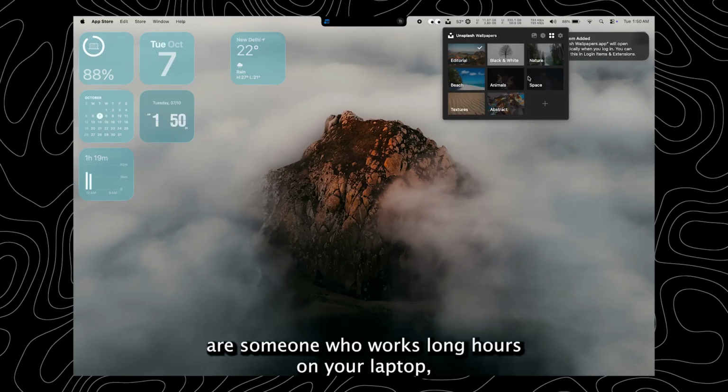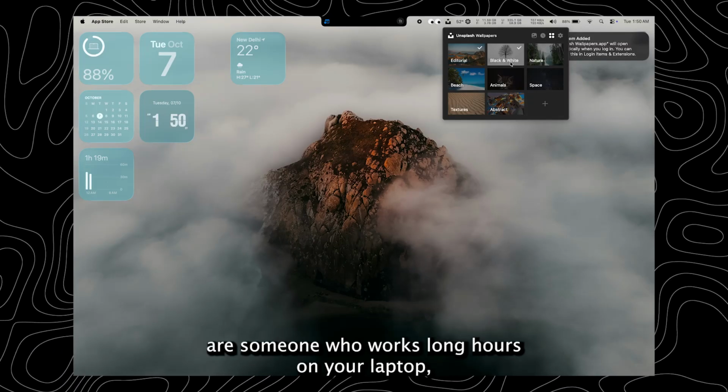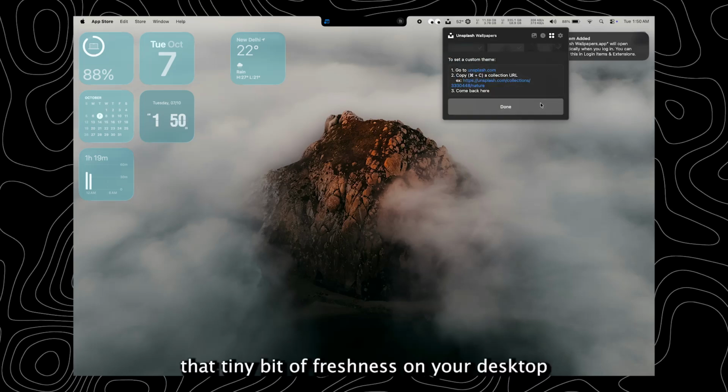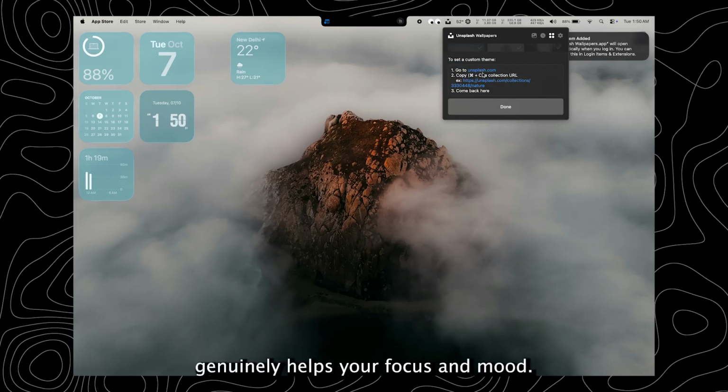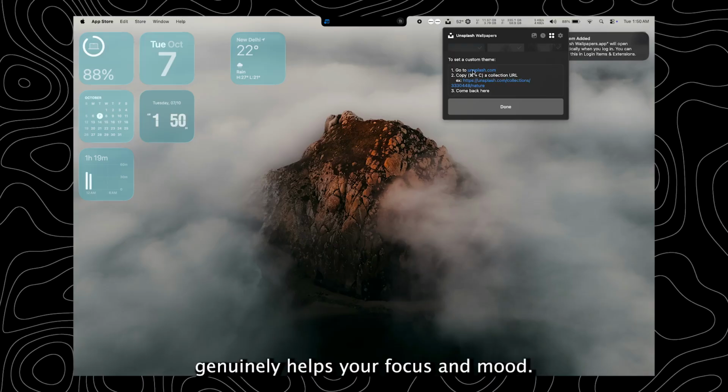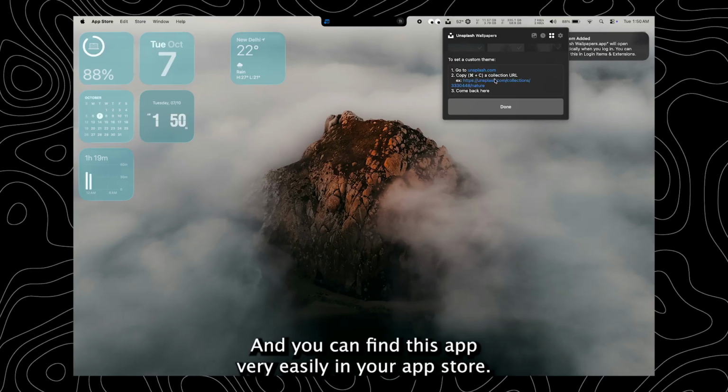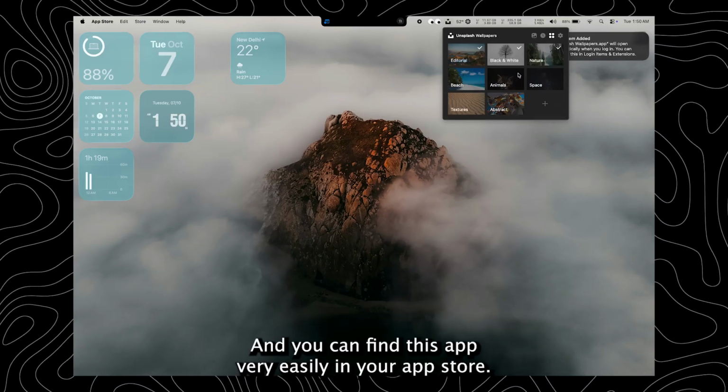If you are someone who works long hours on your laptop, that teeny bit of freshness on your desktop genuinely helps your focus and mood. And you can find this app very easily in your App Store.